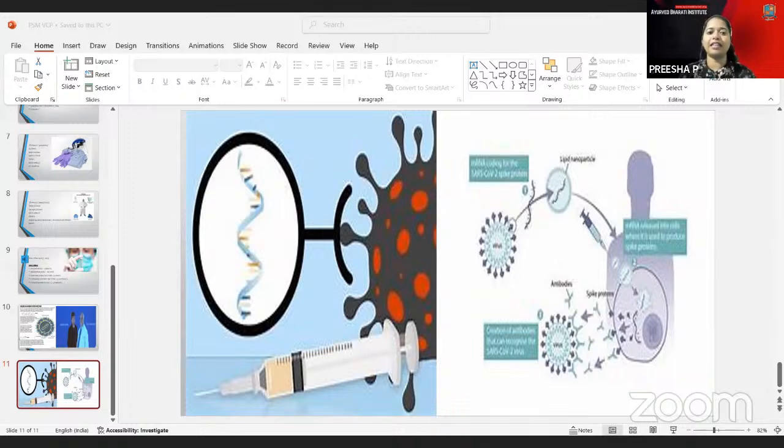Staphylococcus bacteria is about 1 to 6 hours, and Clostridium botulinum is about 12 to 36 hours. These are the incubation periods of the major food poisoning causing agents. Bacillus cereus has two forms: the emetic form with an incubation period of 1 to 6 hours, and the diarrheal form with 12 to 24 hours.